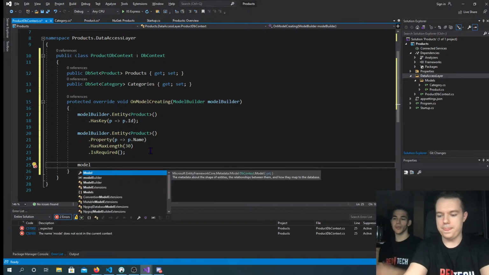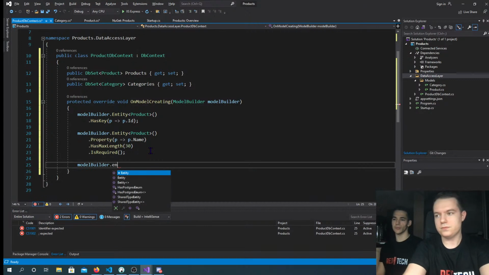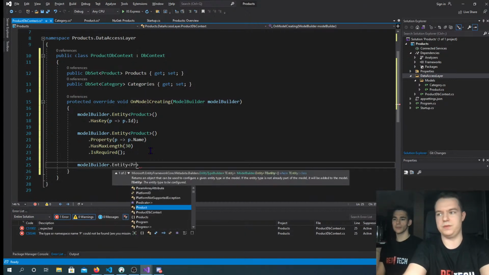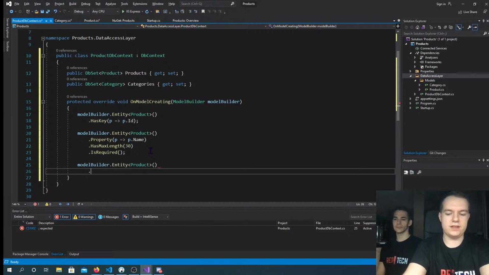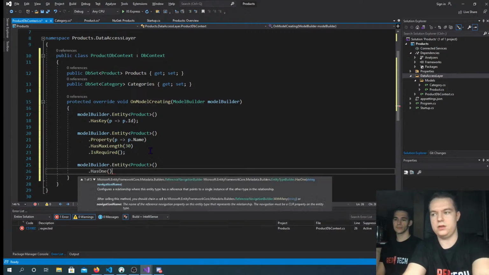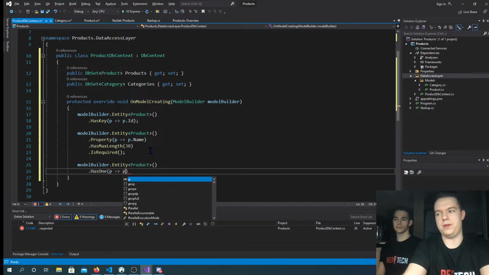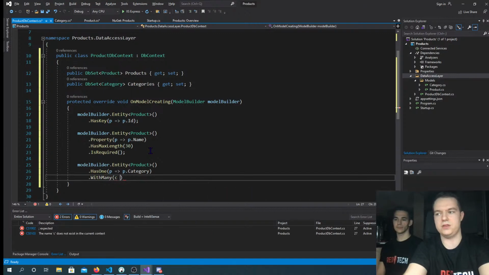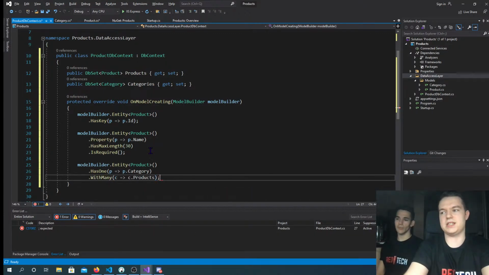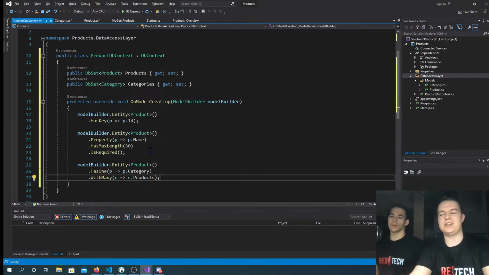Now we need to specify the relationships between these two tables. We pick an entity, that's Product, and then every product has one category, and that category has many products. So that would be category.products. This is how you define a one-to-many relationship.